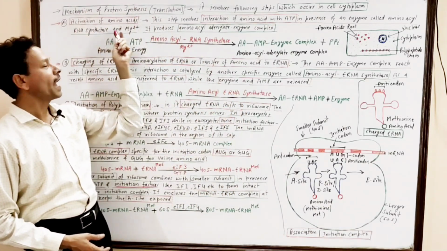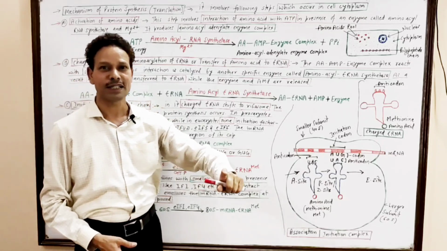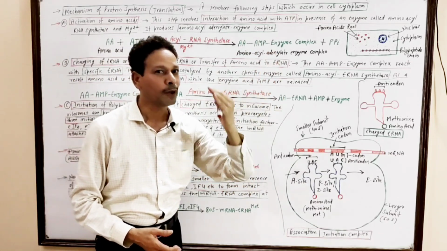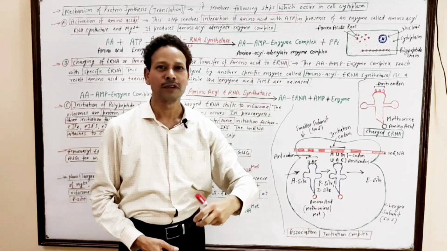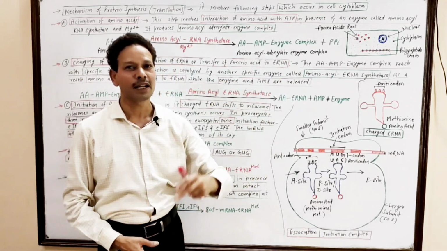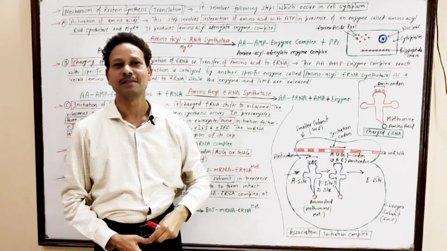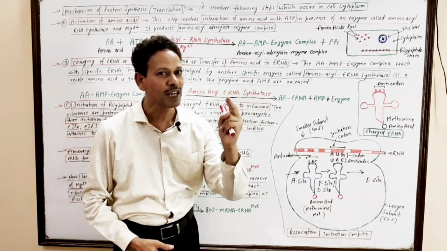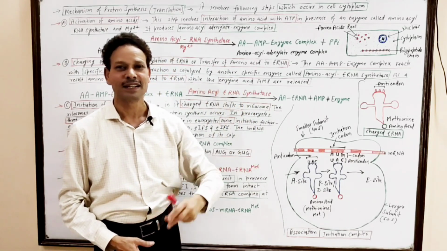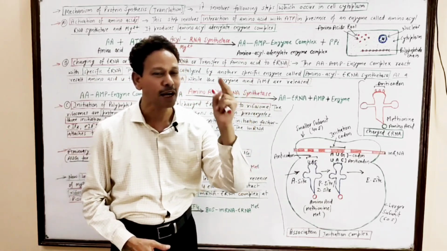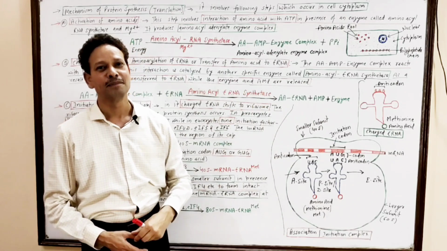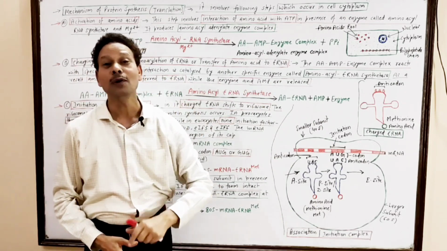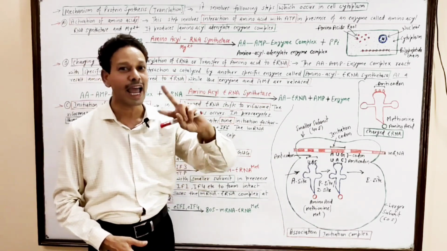First step is activation of amino acids. As we know, proteins and polypeptide chains are polymers of smaller basic units, and the monomer units of polypeptide or protein chains are amino acids. First of all, these amino acids are activated.